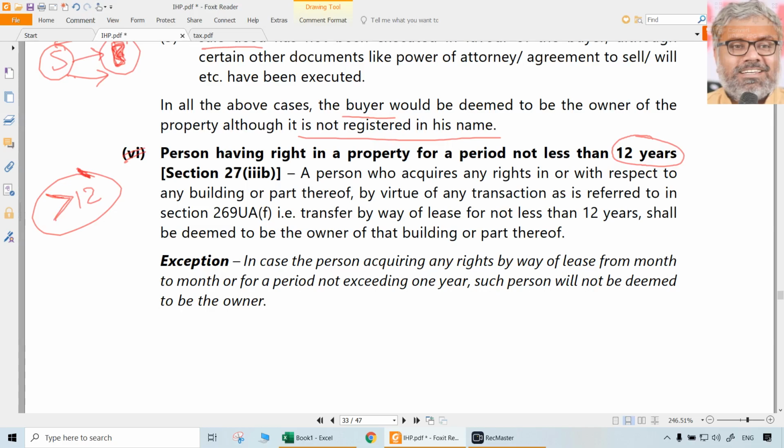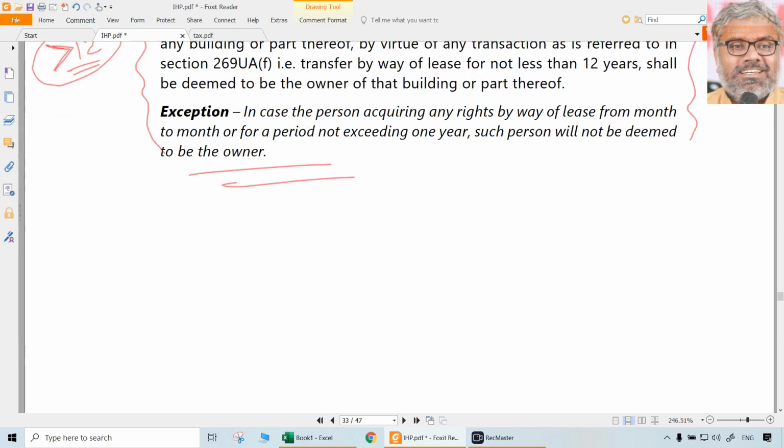But yes, if at all there is a lease deed, particularly over a period of 12 years, automatically the lessee will be deemed to be the owner of the property. Will it happen practically? Will any owner allow that? That becomes kabja. Nobody allows that. So in practice, this is not something that will be generally allowed. That is why what people usually do is write separate agreements every year.